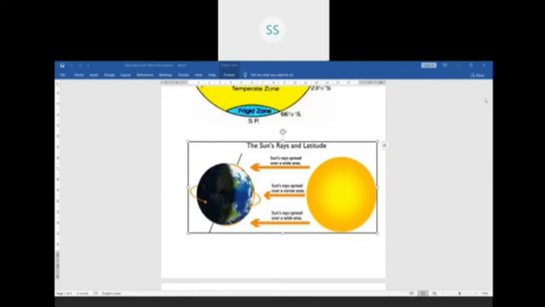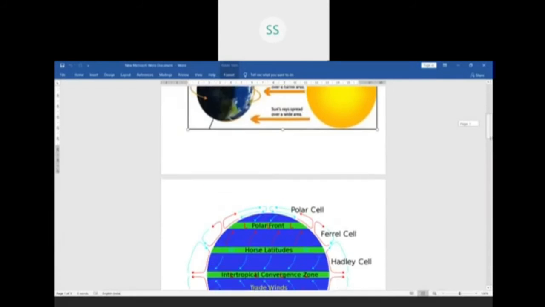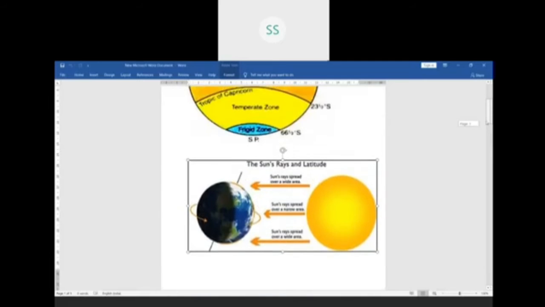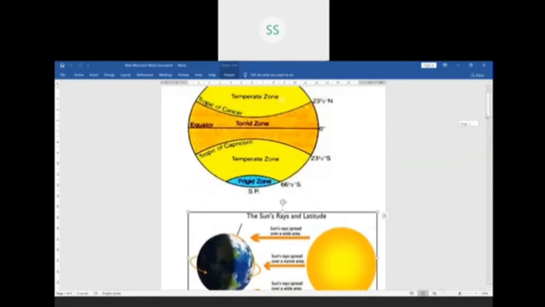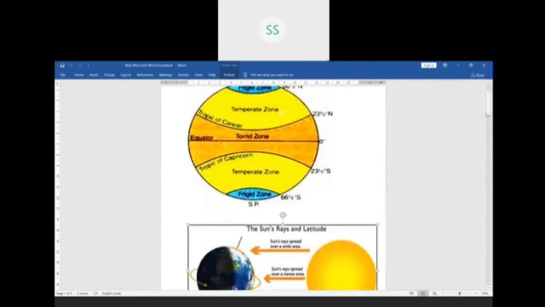The second factor, children, which we are describing, is altitude, which I will show you here itself. Now, when I talk about altitude, what is it, children? Altitude is height above the sea level. Height above the sea level.